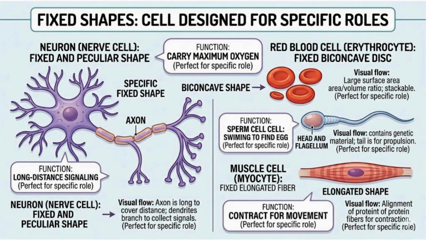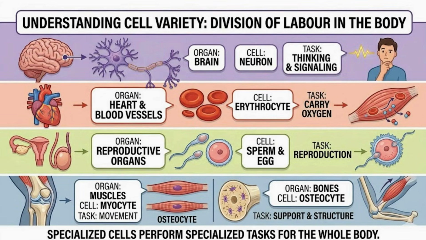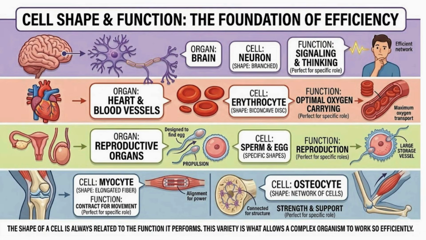Two, human body cells. If you look at the different cells in our own bodies like smooth muscle cells, blood cells, bone cells, or fat cells, each one has a distinct shape suited to its task. The reason for this variety is the division of labor. Just as different organs in our body do different things, like the heart pumping blood or the stomach digesting food, different cells, and even the small parts inside them, have their own special tasks to perform. Always remember that the shape of a cell is always related to the function it performs. This variety is what allows a complex organism to work so efficiently.